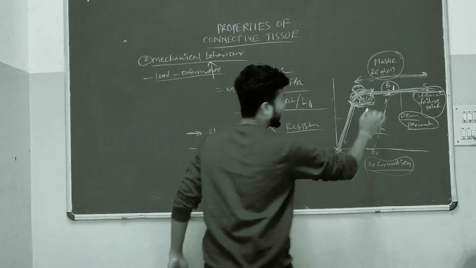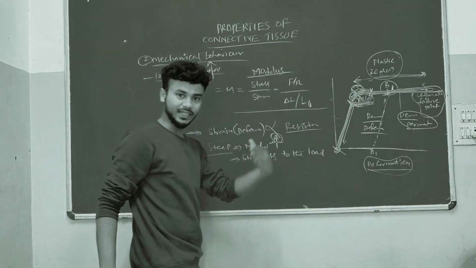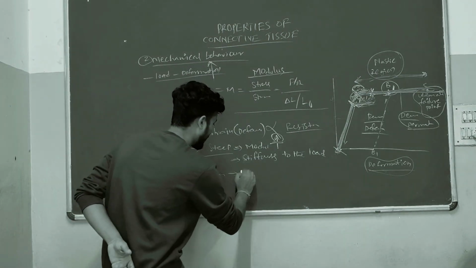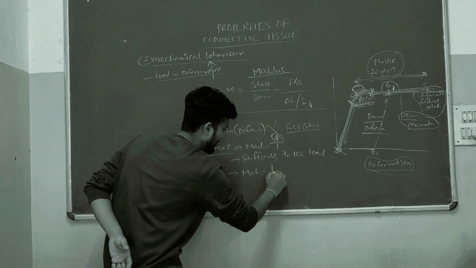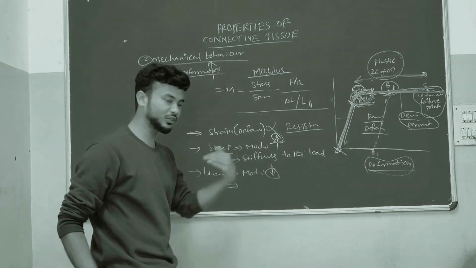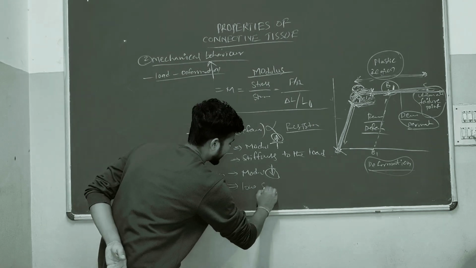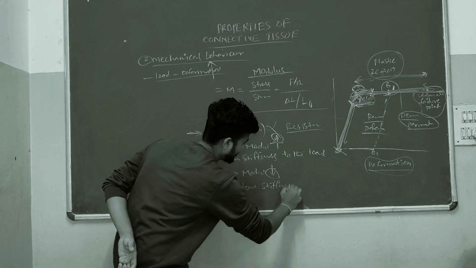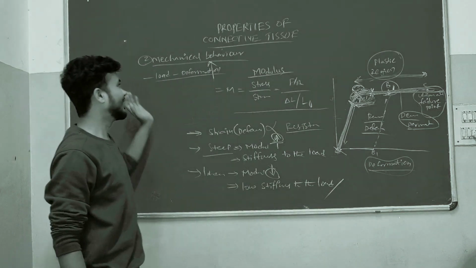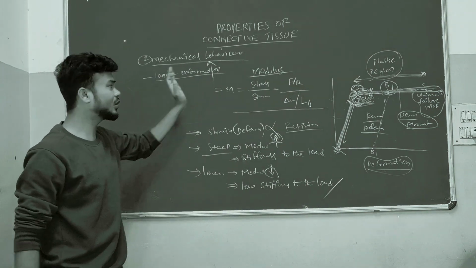And the third point, here it is linear. Because of that, here the modulus will be less. So the tissues will show low stiffness to the load. So this is about load deformation.